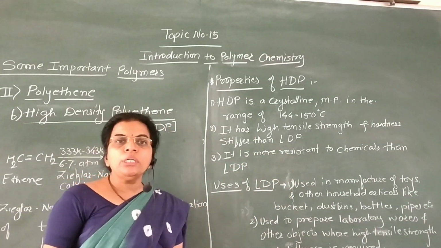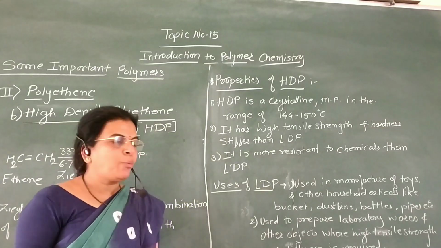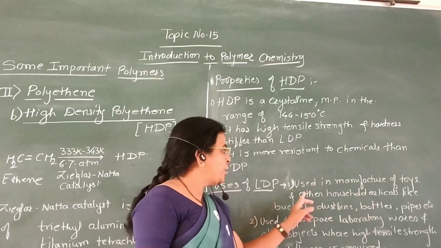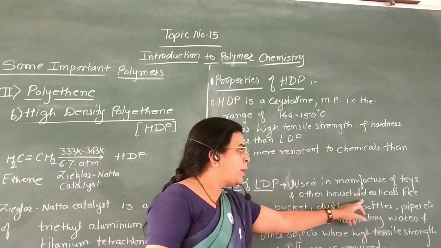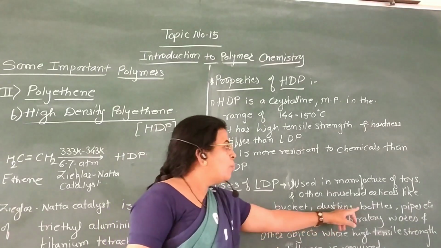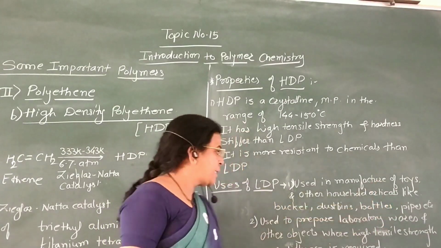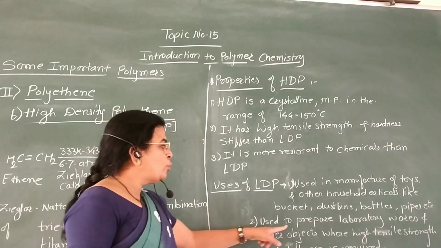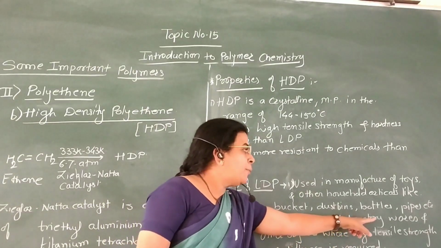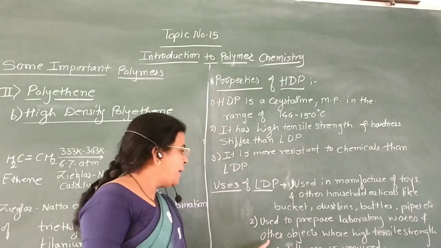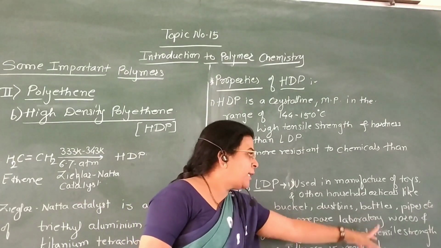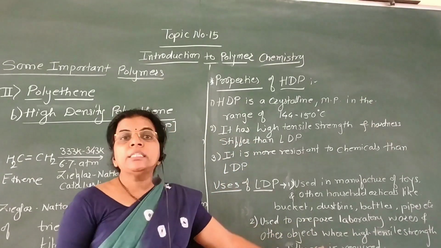Now we are going to see the uses of high density polyethylene. First, it is used in the manufacture of toys and other household articles like buckets, dustbins, bottles, pipes, etc. Then second, it is used to prepare laboratory wares and other objects where high tensile strength and stiffness is required.